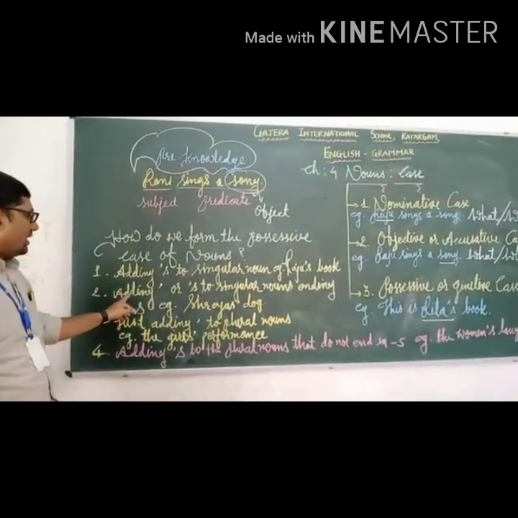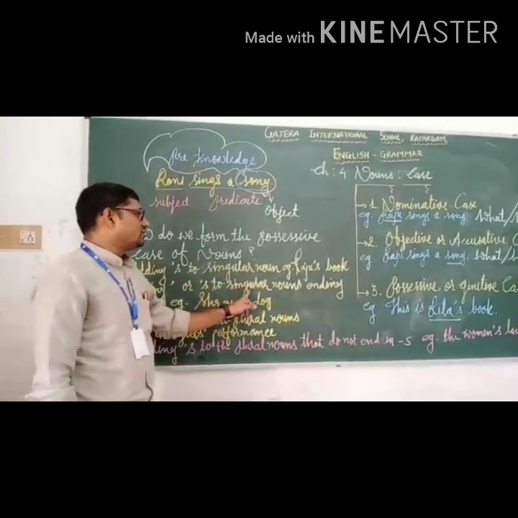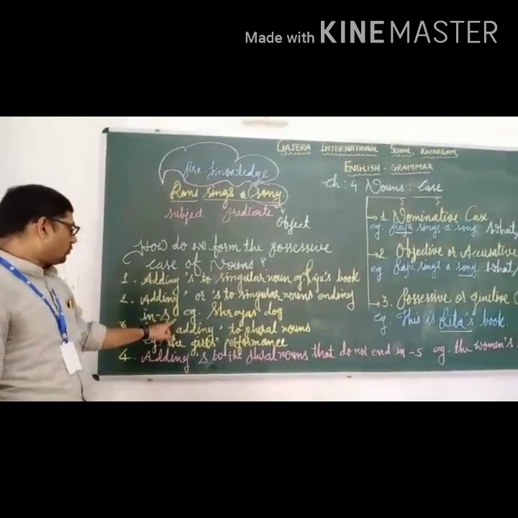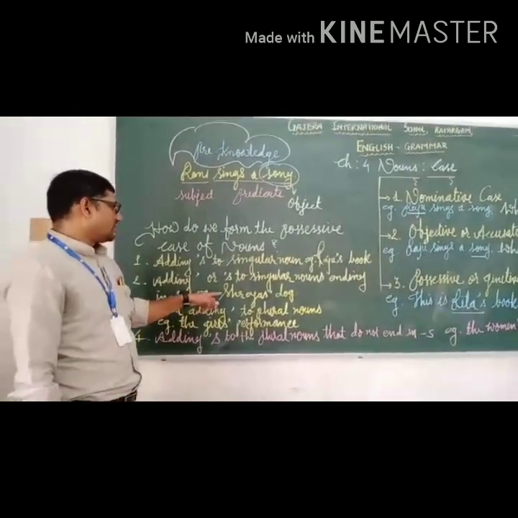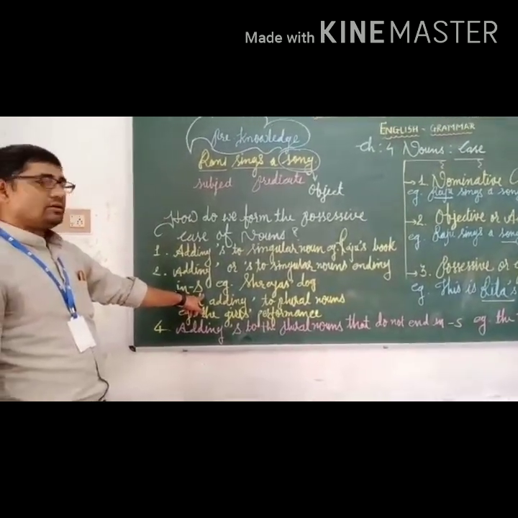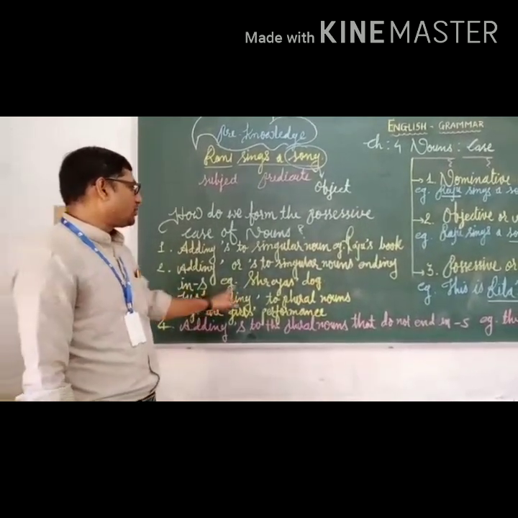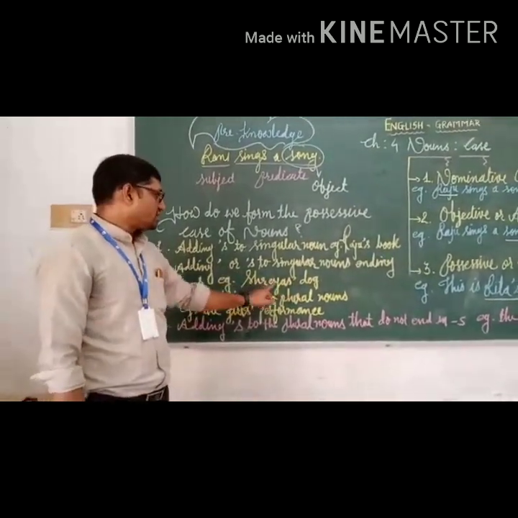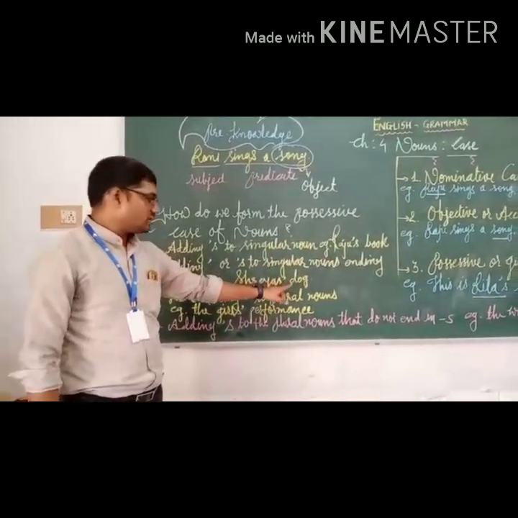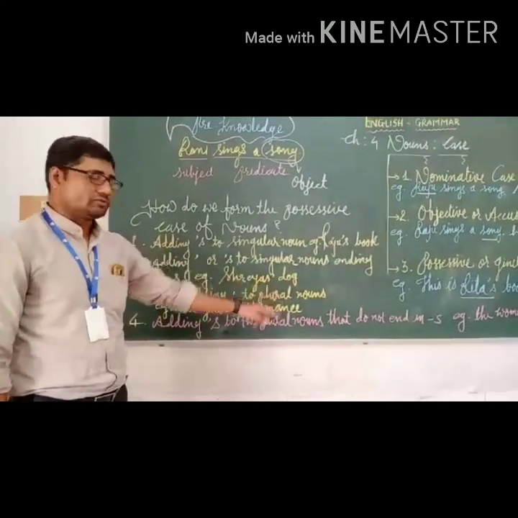Second one, adding only apostrophe mark, or apostrophe S, to the singular nouns ending in S. Suppose your noun is singular and ends in S, you will not have to repeat the S again, you just need to add the apostrophe mark. Shreyas' dog. There is no need to say Shreyas's dog. Understood? So only the apostrophe mark will be added to such kinds of nouns.